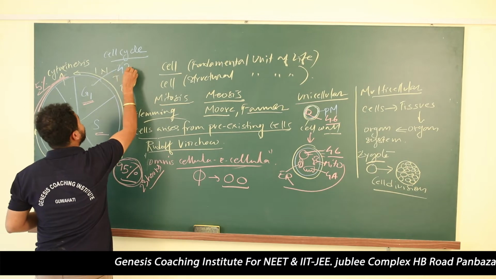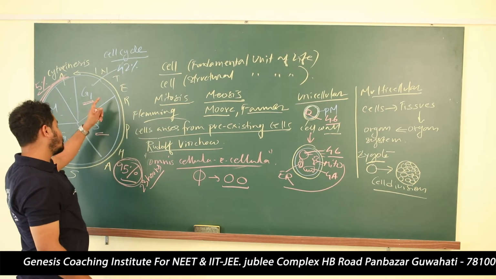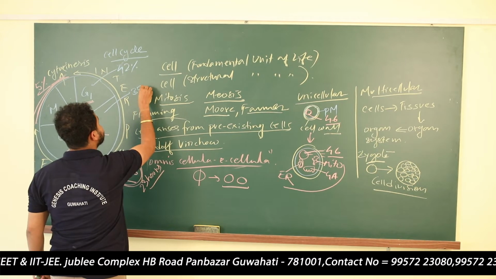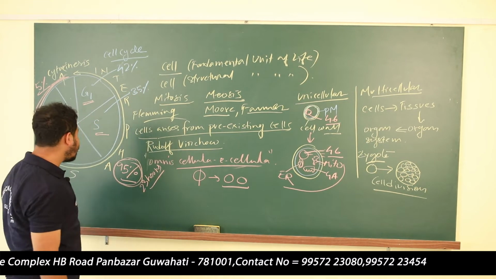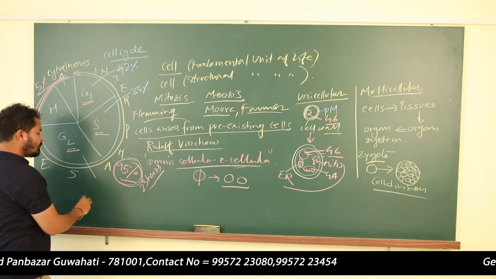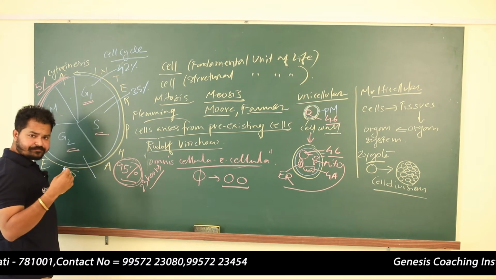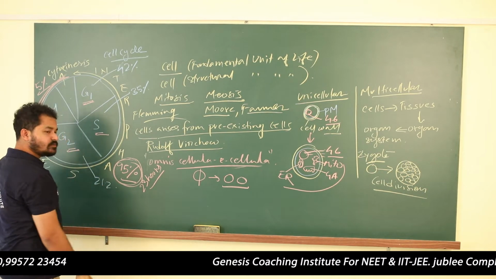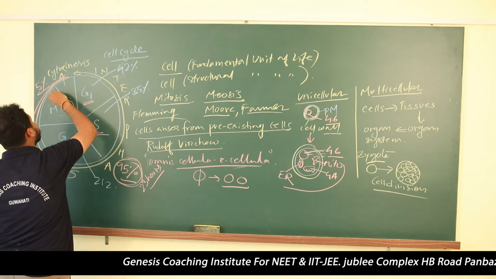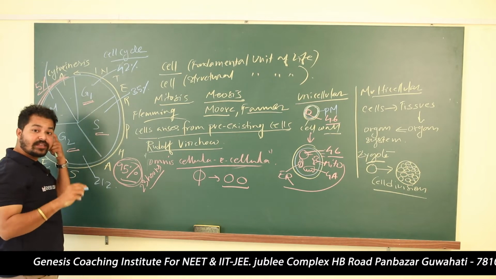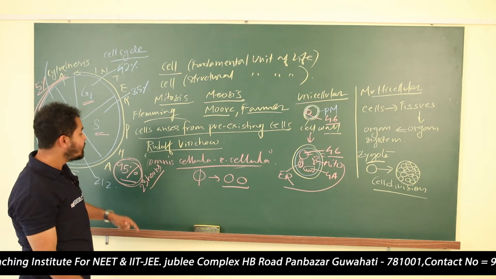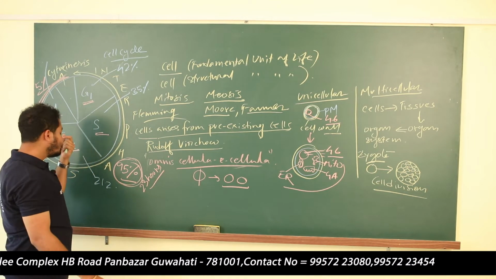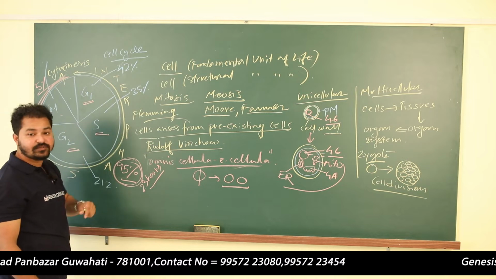42% of the time is taken by the G1 phase. 35% of the time is taken by the S phase. G2 takes much less time than 35, it will be 21.2. Are you getting my point? And less time is taken by mitosis, where the actual cell division takes place, and it takes less time than the G2 phase. Maximum time is taken by the G1 phase.